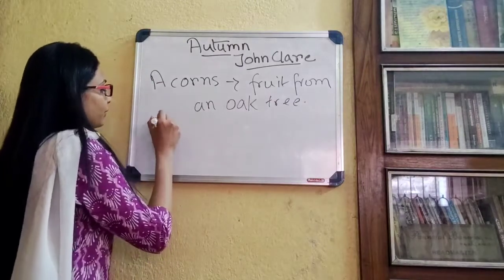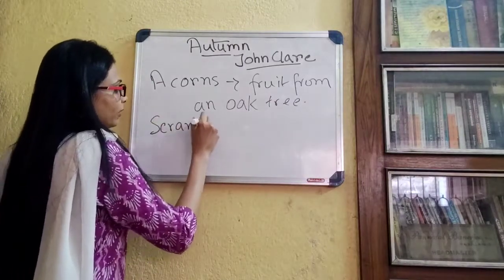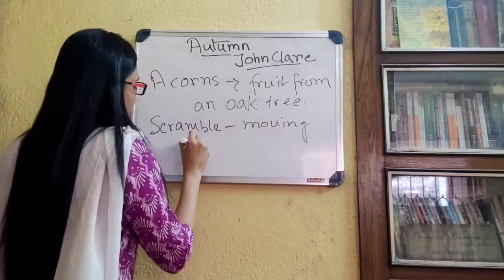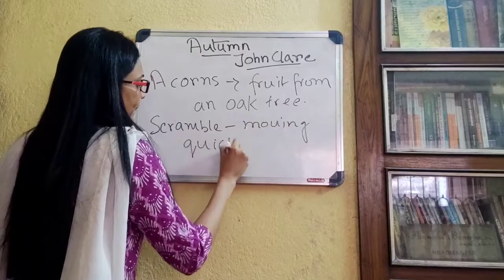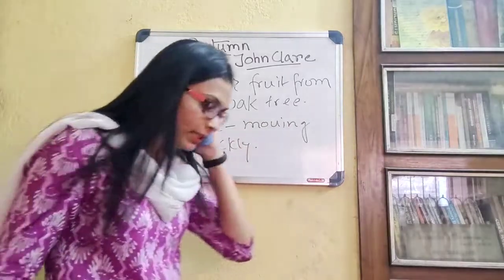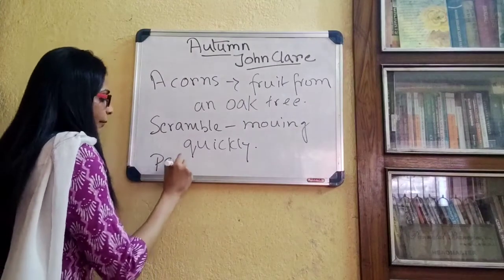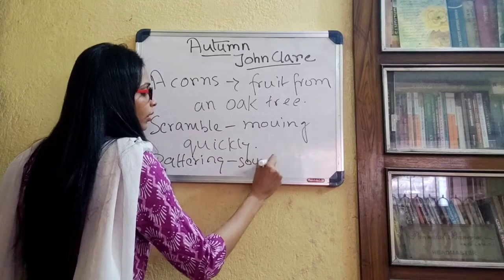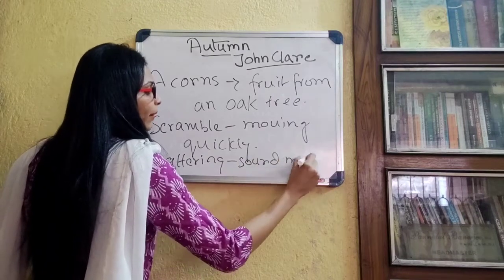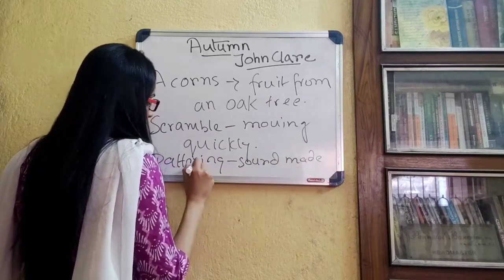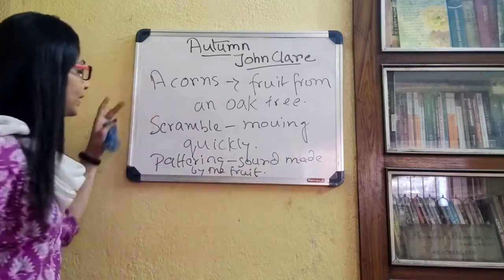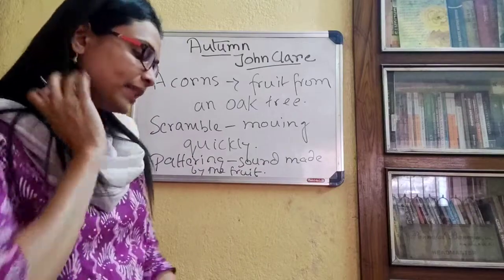Especially you will see oak trees on the northern side, in England and those areas. Next, the meaning of scramble is moving quickly. Next, what do you need to know? That is, fall pattering down the tree. Pattering is a kind of sound made by the fruits when they are falling down on the ground. So these are the three meanings that you need to know from this stanza.